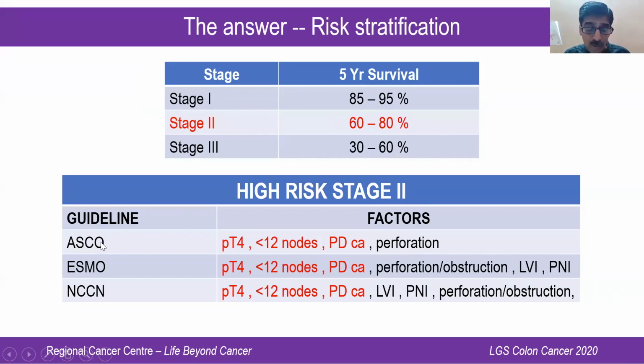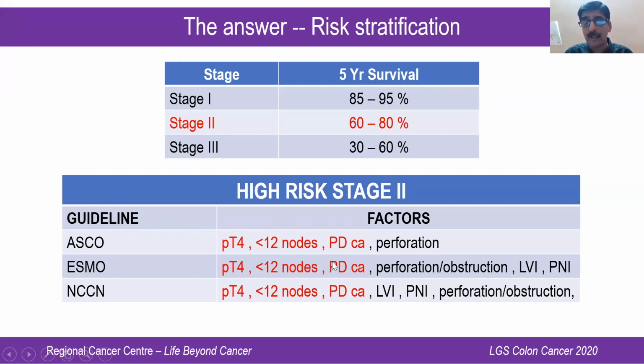So this is the ASCO guidelines, this is the ESMO guidelines, this is the NCCN guidelines. If you look at all these guidelines, there are 3 factors which are common. A T4 lesion, fewer lymph nodes retrieved, and poorly differentiated carcinoma has to get adjuvant chemotherapy because it's a high-risk stage 2. Perforation and obstruction are high-risk factors in some guidelines which are not in some other guidelines.